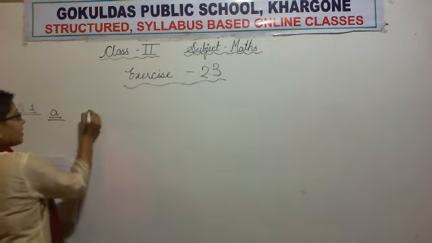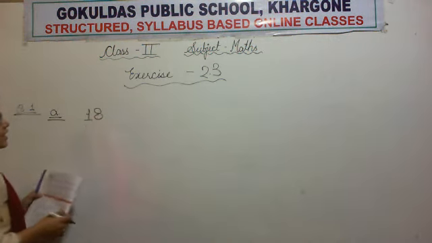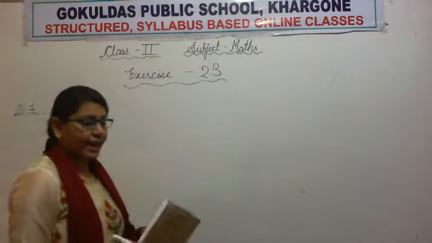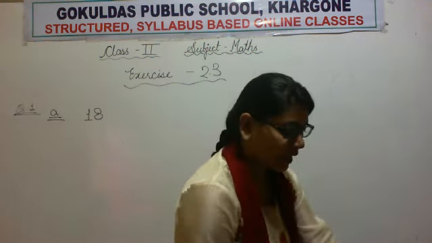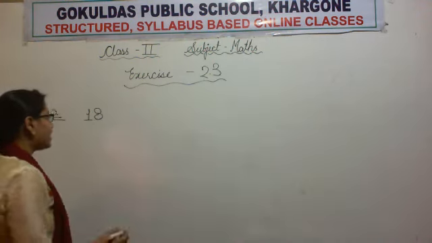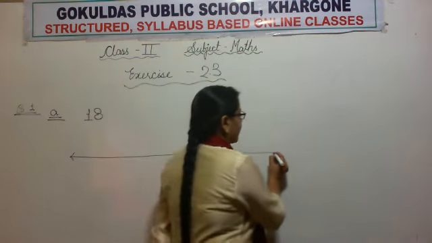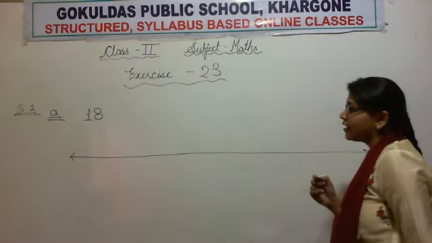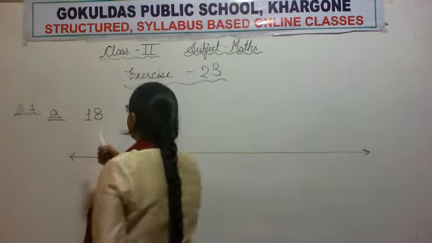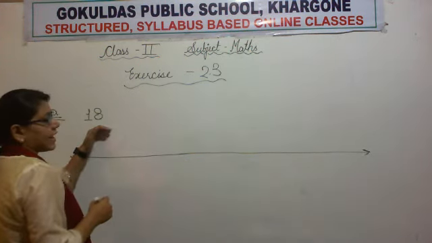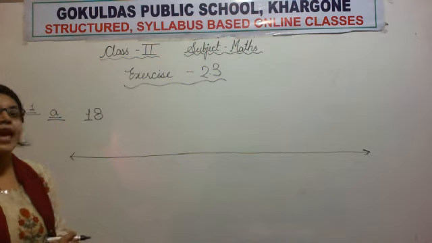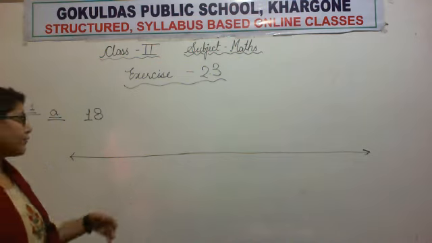Part A. They are telling us to round off this 18 to the nearest 10. Tell me, between which two numbers this 18 lies. Yes, very good. 10 and 20.